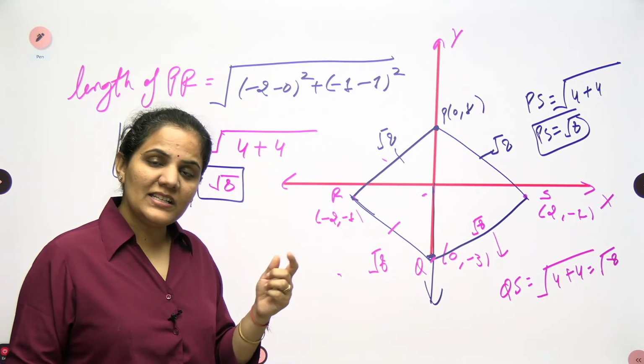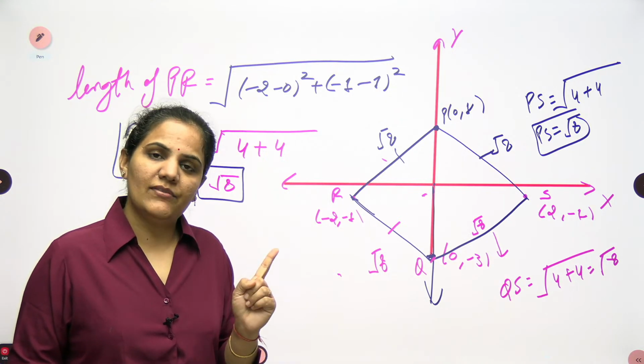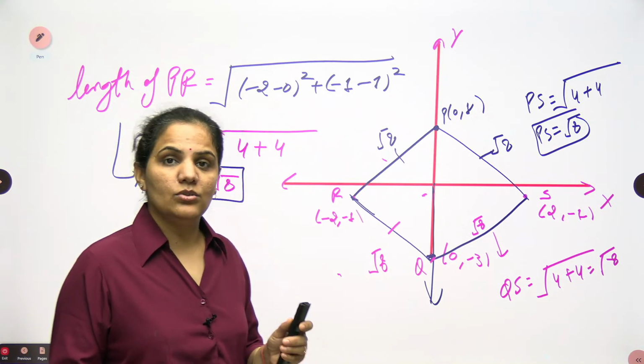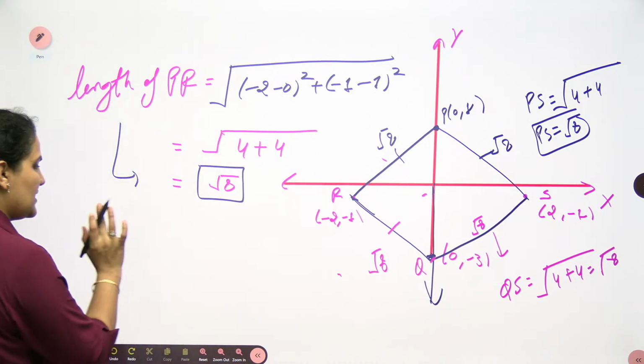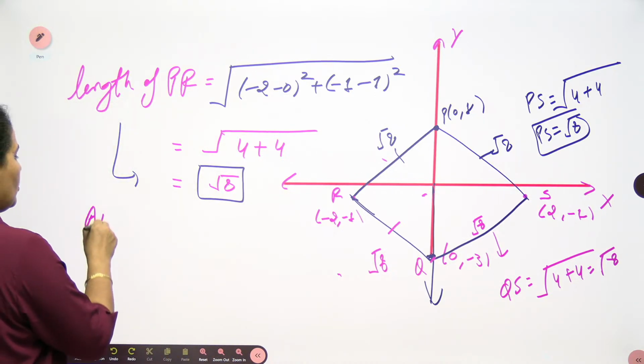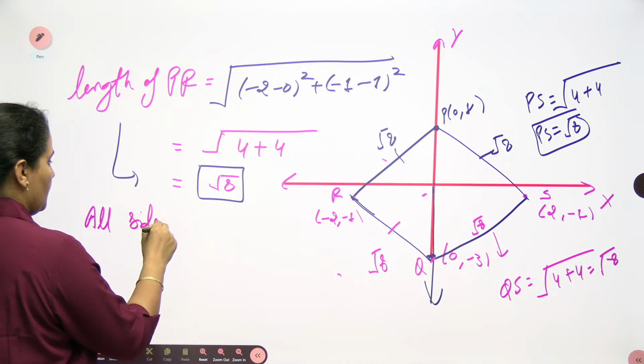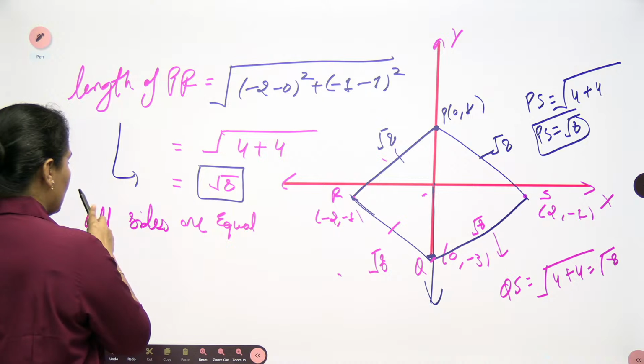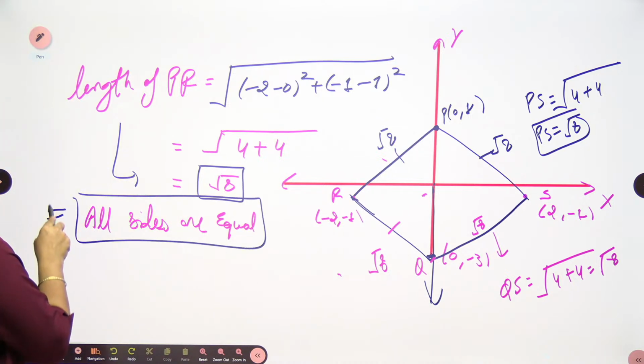So I can very easily see the sides of this given quadrilateral, all the sides are equal. When all the sides are equal, you can say this is nothing but a square. But still I am holding, I can write down all sides are equal. First conclusion. If all sides are equal, let me check the length of the diagonal also. If it is a square, the diagonals should also be equal.